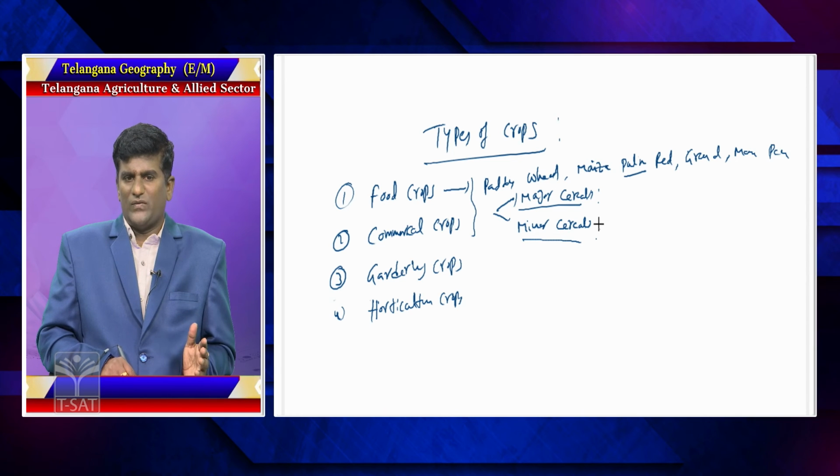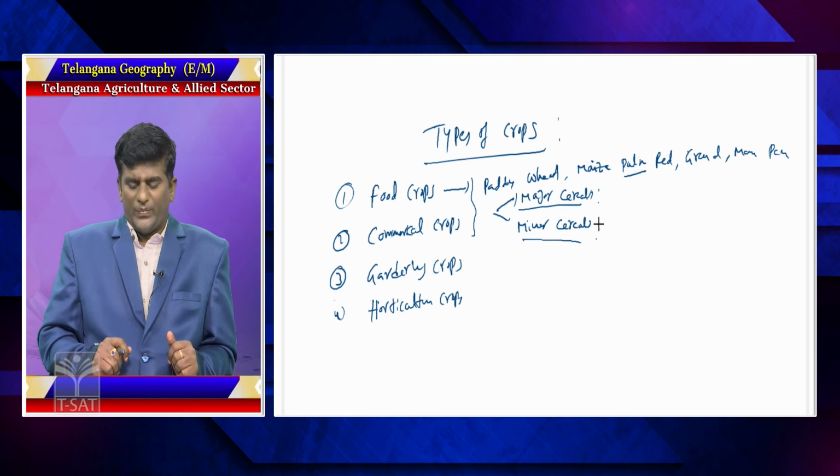The food crops classified basically are called cereals. Cereals are divided into two branches. One is called major cereals, for example paddy, wheat, maize. What are the minor cereals? They are ragi, bajra, jowar, etc. These are called food crops.